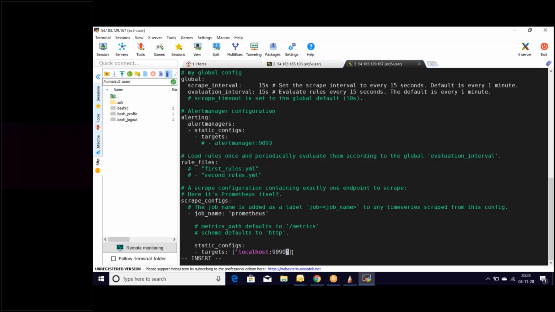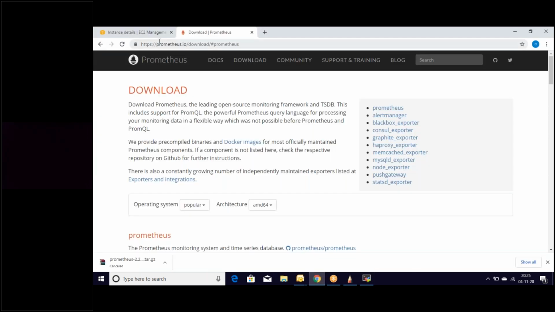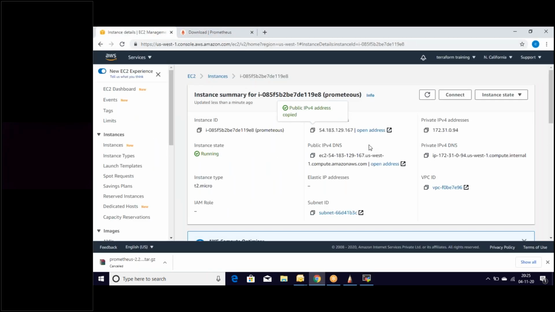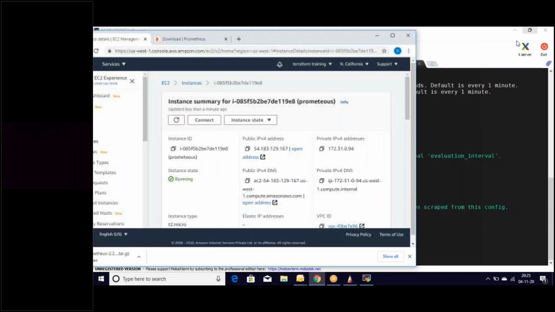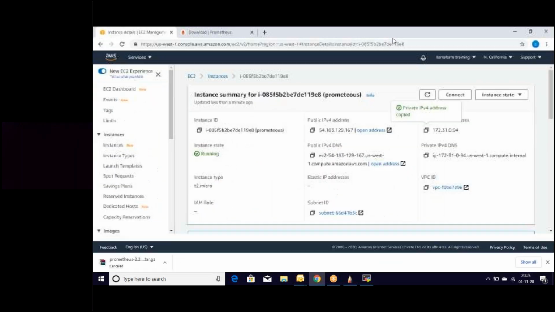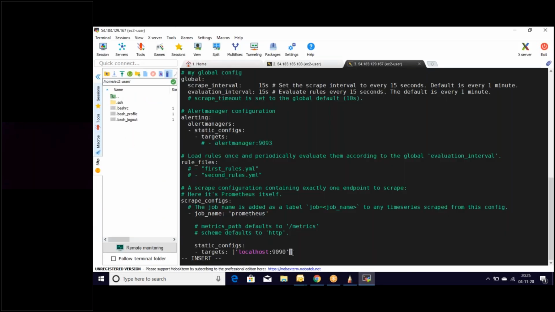But this is not the one which we need to configure. We need to configure Prometheus on the port with respect to the node exporter, because this Prometheus server needs to get the details of our servers from the node exporter. Let's use the private IP of this Prometheus server. Okay, this is the private IP of this server, and we put the private IP under the file.